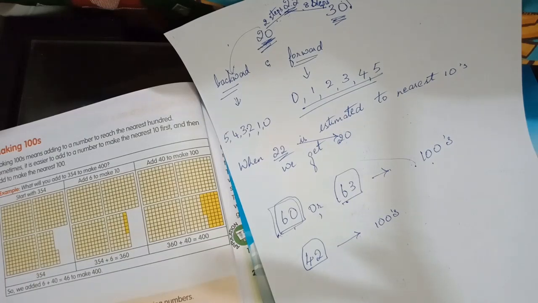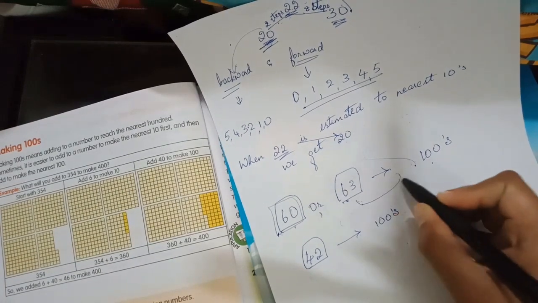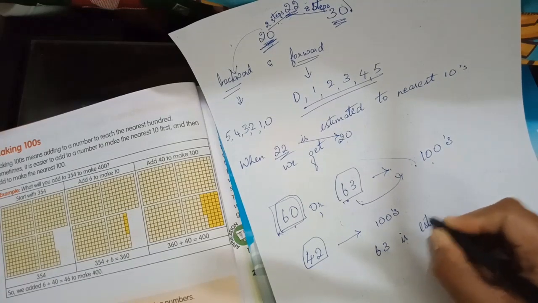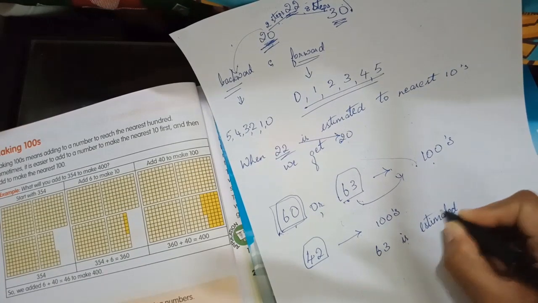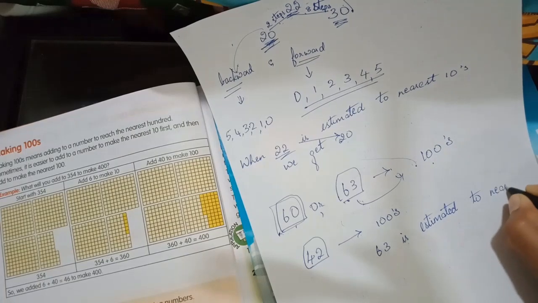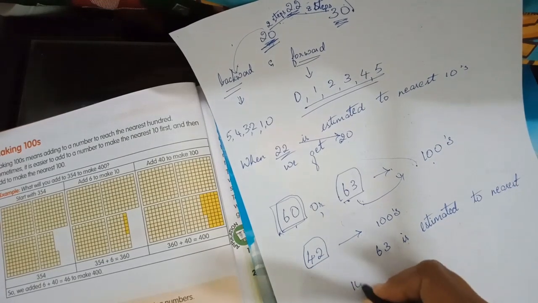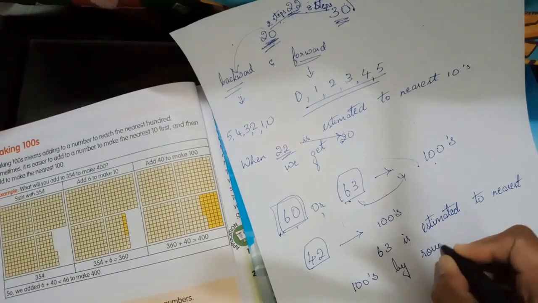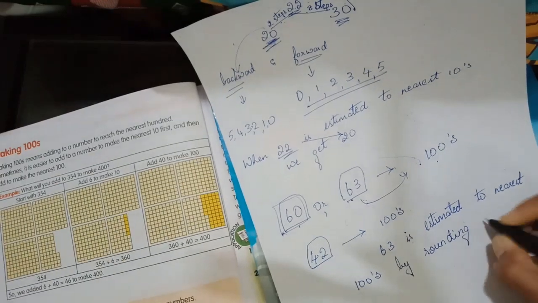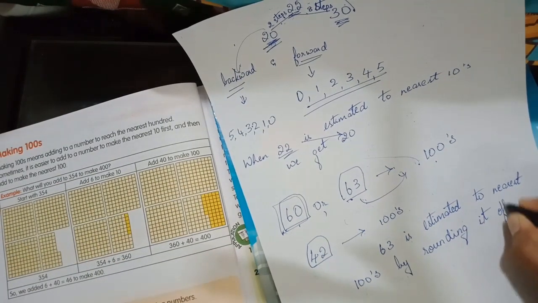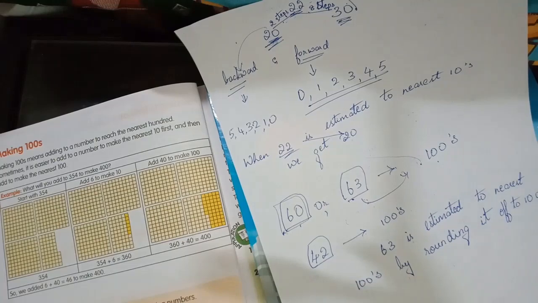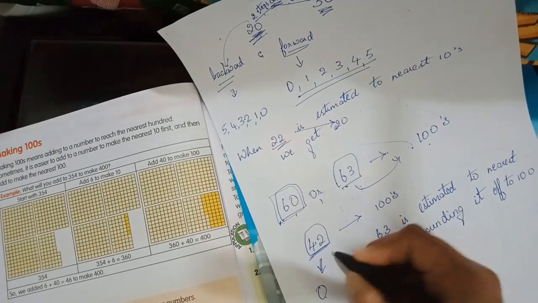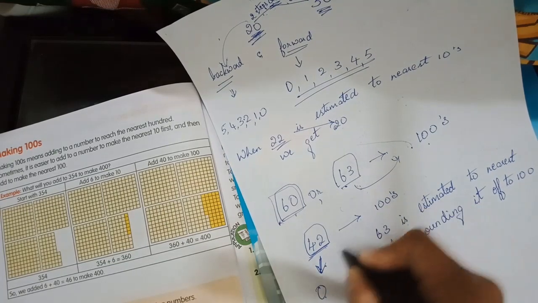So 63 is estimated to nearest hundreds by rounding it off. We are rounding it off to 100. If it is 42, then we will round it off to 0 because it is closer to 0 than to 100.